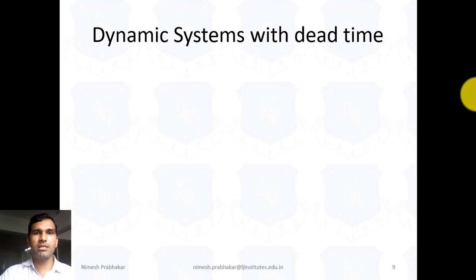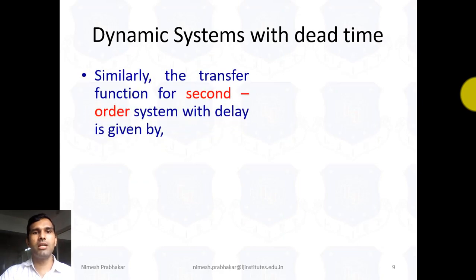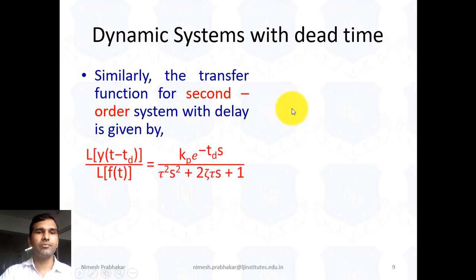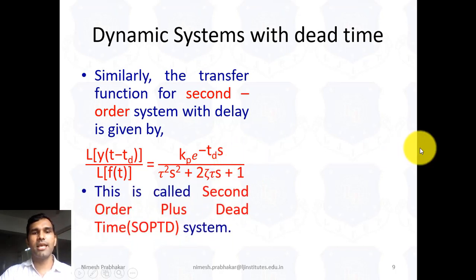Similarly, for the second order system, we can write the equation as Kp e raised to minus τd s over τ squared s squared plus 2ζτ s plus 1. This equation is known as the second order plus dead time system equation, and this is the equation for the second order system.